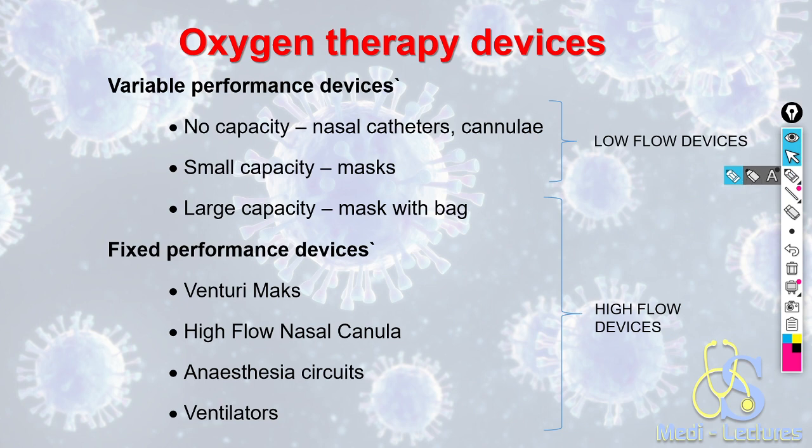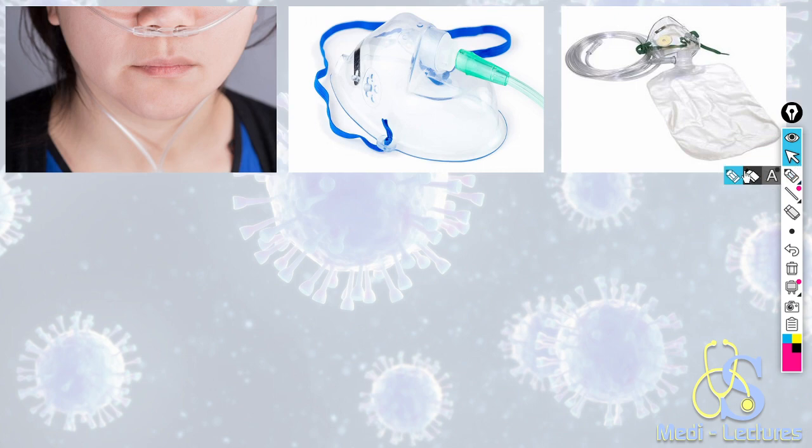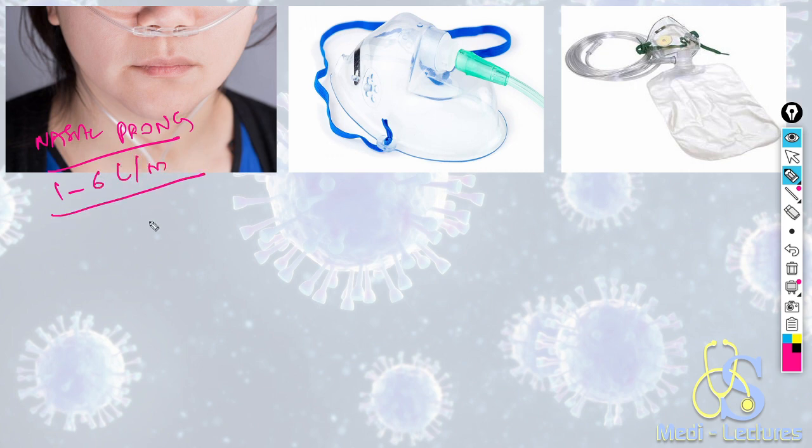Coming to the next slide, we will discuss some salient features regarding nasal prong. This is the nasal prong. It is used for delivering oxygen at 1 to 6 liters per minute.